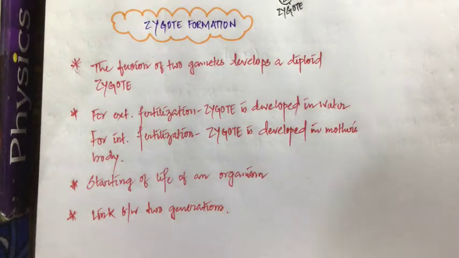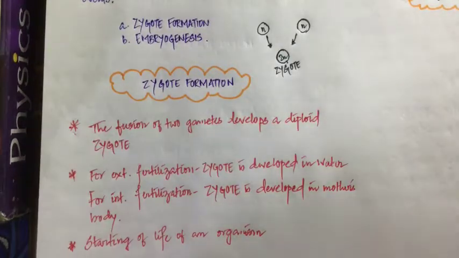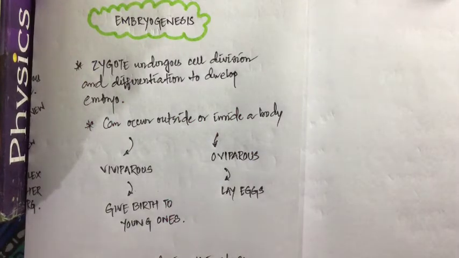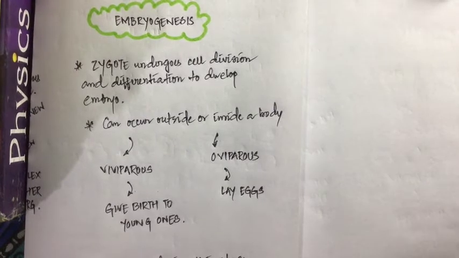Clear? Next up, we'll discuss the next process, that is embryogenesis. This is the last event of sexual reproduction, and that is the embryogenesis. Now this single cell zygote will undergo cell division and cell differentiation to develop an embryo. Now a question might arise in your mind that, sir, I know about cell division, mitosis, meiosis. But what is this cell differentiation?